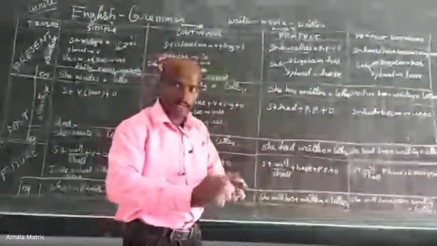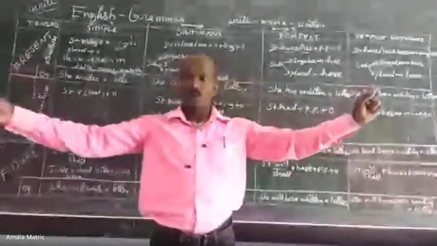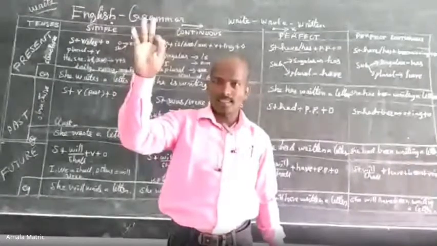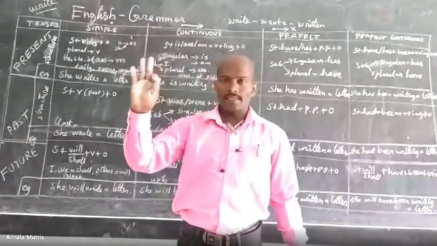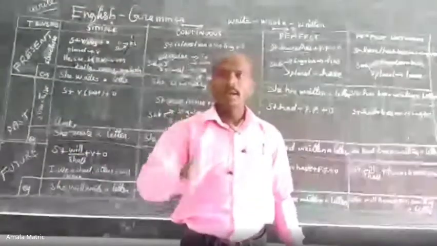She started writing and the action is going on, and then she has written. The action is over. In this paper, everything is written. Okay, the letter has been written. So that is the action. The action started at present, and it is over. That is the situation. That is why it is called present perfect.